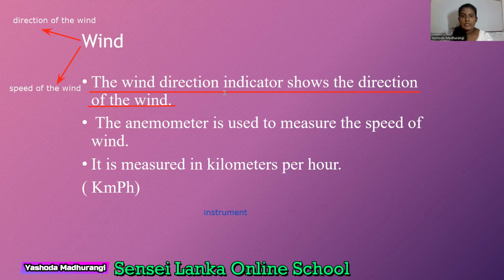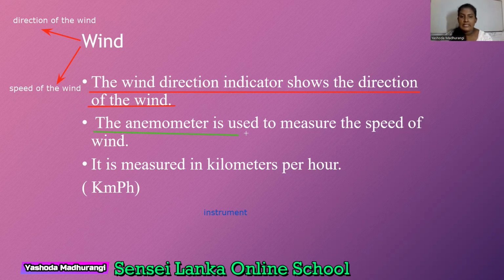So the wind direction indicator shows the direction of the wind. That is the instrument we use to find the direction. Then look at the second one. The anemometer. In Sinhala we say anilamanaya.